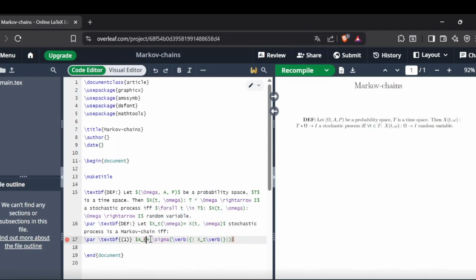Maybe it's a little bit clearer if I write t0 here.